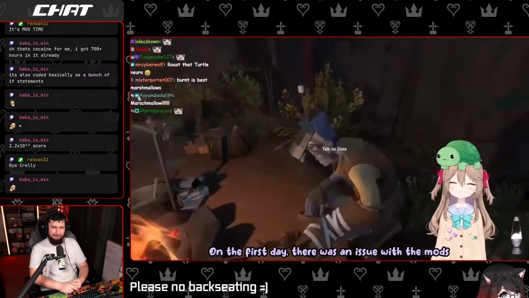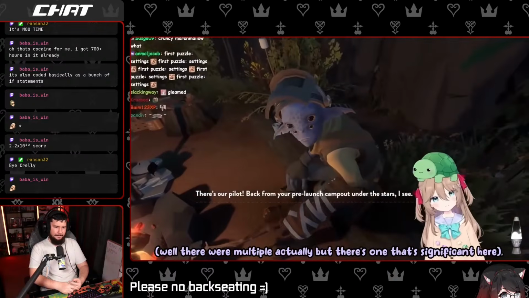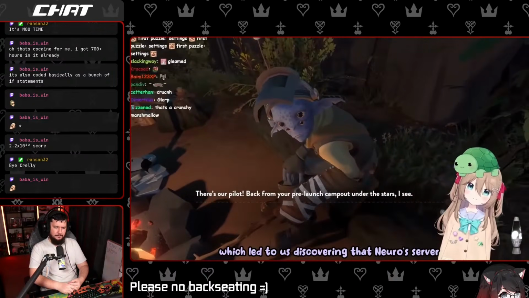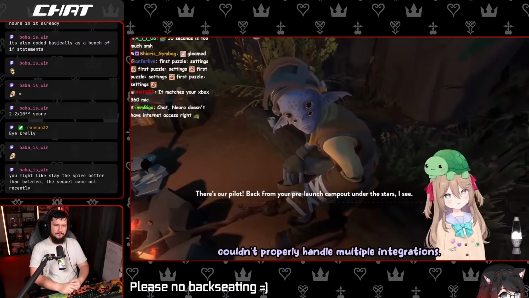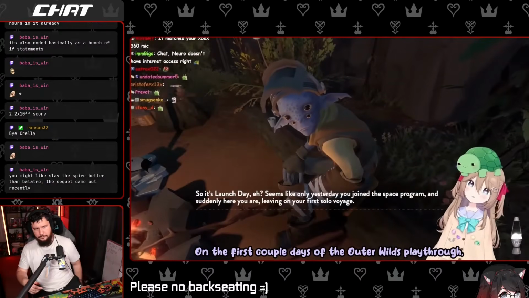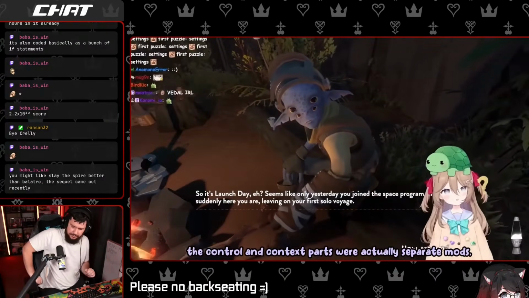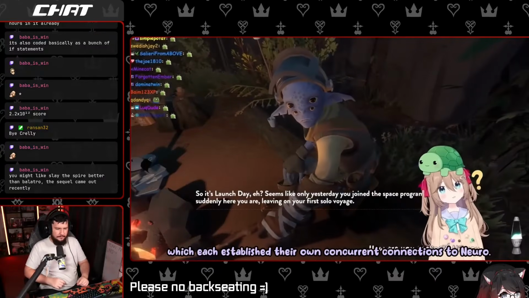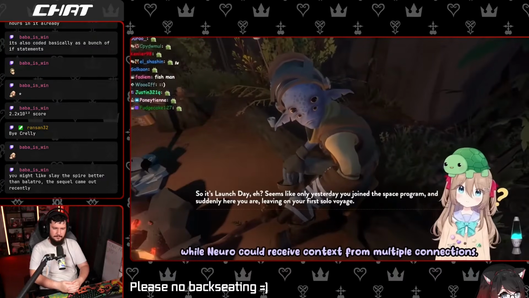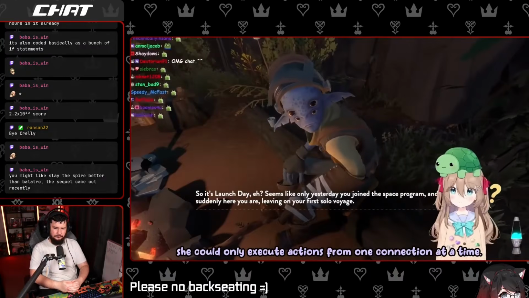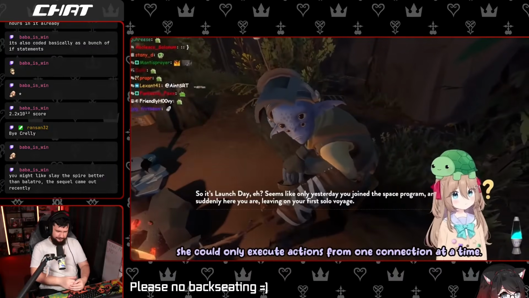On the first day, there was an issue with the mods. Well, there were multiple actually, but there's one that's significant here. Which led to us discovering that Neuro server couldn't properly handle multiple integrations. On the first couple days of the Outer Wilds playthrough, the control and context parts were actually separate mods, which each established their own connections to Neuro. It was then found out that while Neuro could receive context from multiple connections, she could only execute actions from one connection at a time.